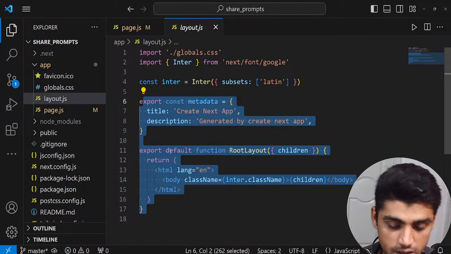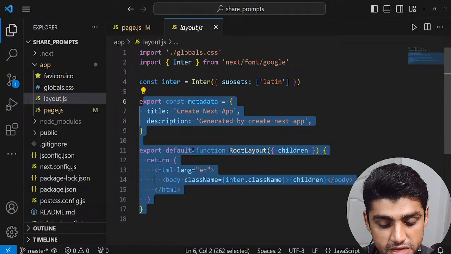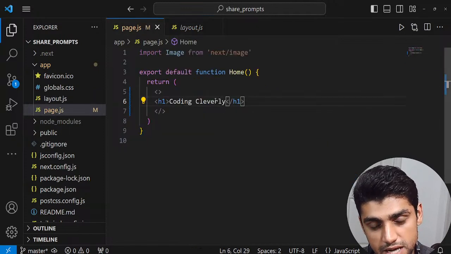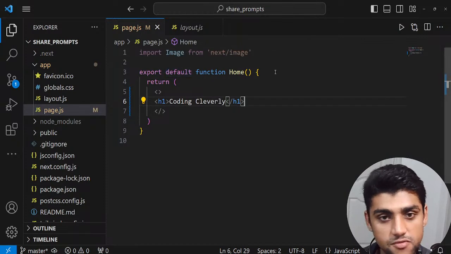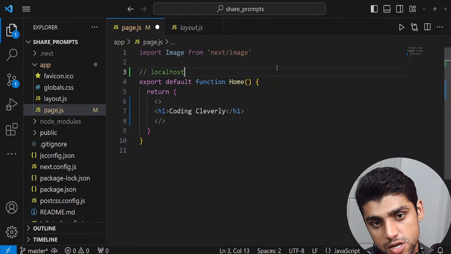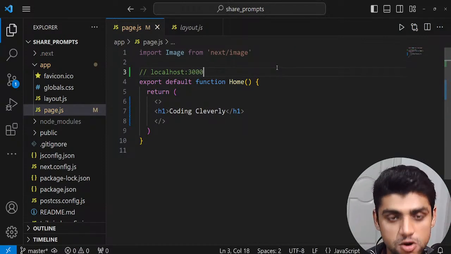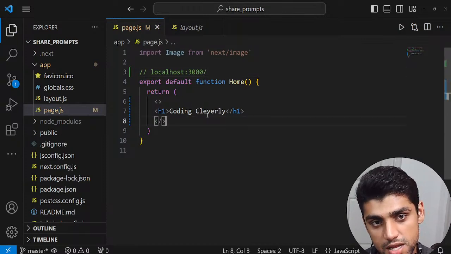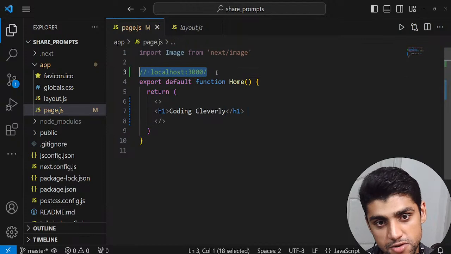Now the page represents the home page of the Next.js application. This is just the home page. And if you go to, let's suppose, localhost port 3000, yeah, this is your home page. So that's what basically page.js is. It's the homepage route of your application.